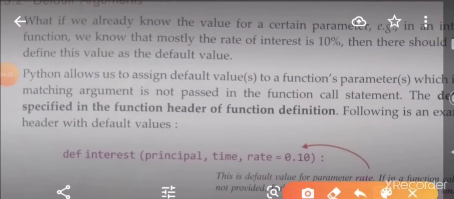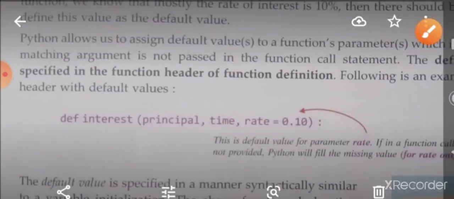A default argument is nothing but a case where we already know the value for a certain parameter. What is meant by default argument, sir? It means if we give a certain value for a parameter, that argument or parameter is known as a default argument. What is the purpose of the default argument, sir?